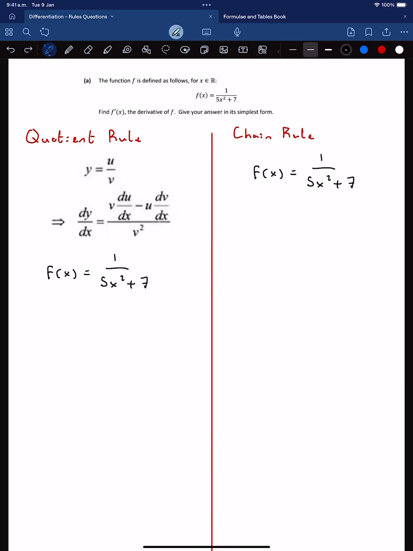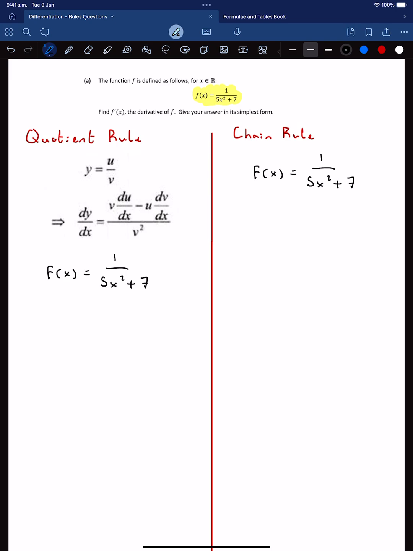Okay, so this is a differentiation question. The function f is defined as follows for x as a rational number: f(x) is equal to 1 over 5x squared plus 7. There are two ways we can do this one. We can do it by the quotient rule or the chain rule. So I'll do both of them now.